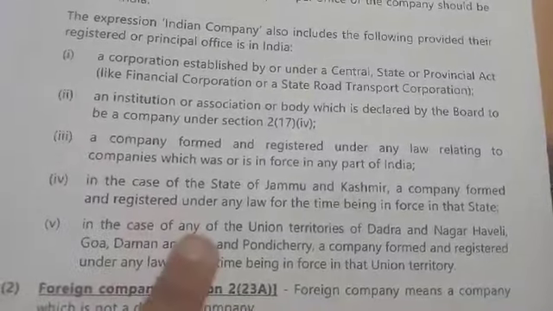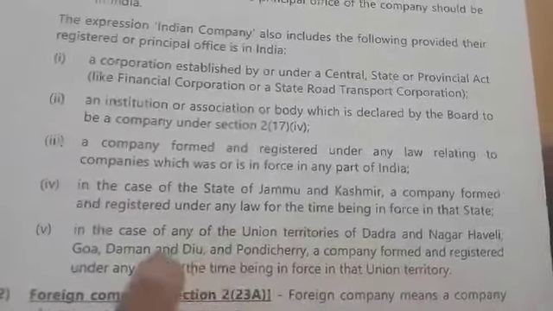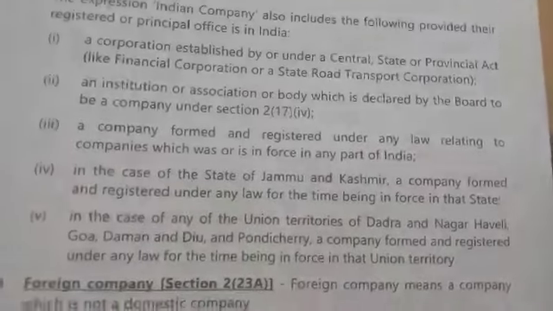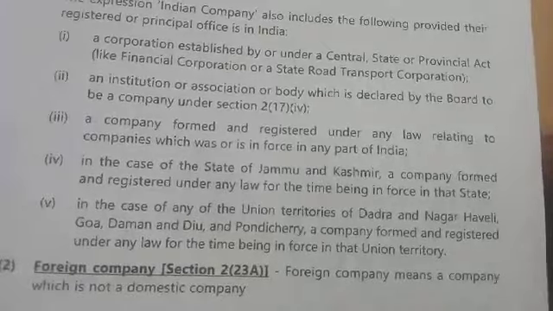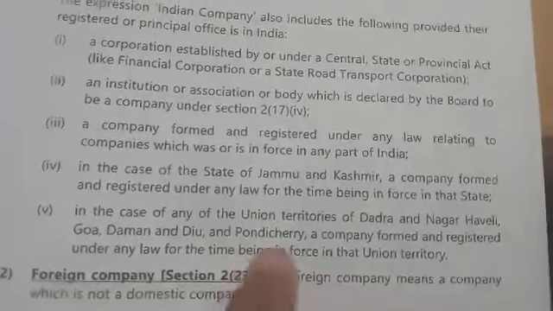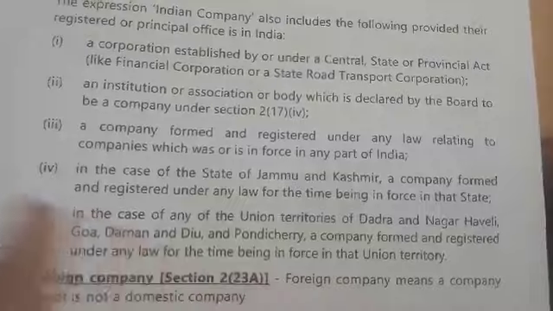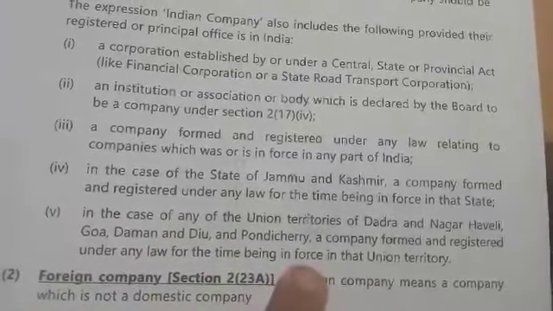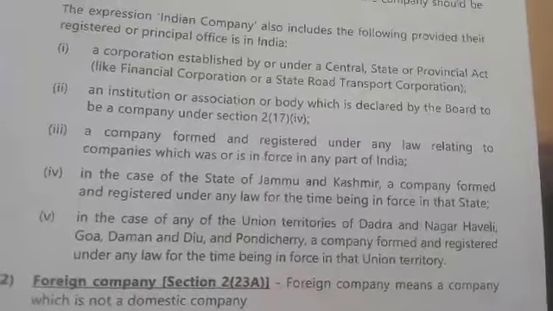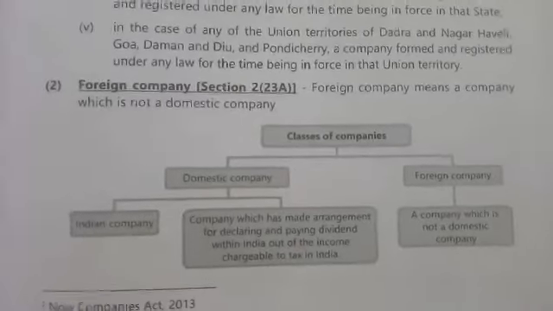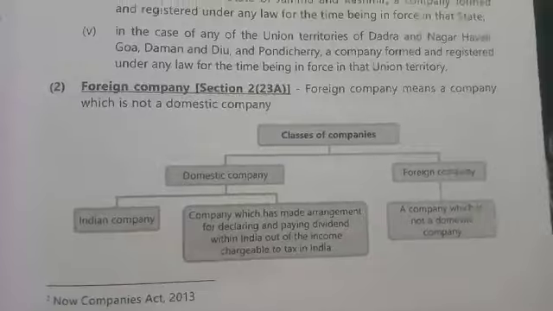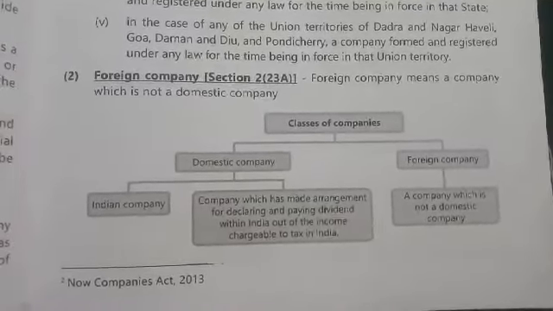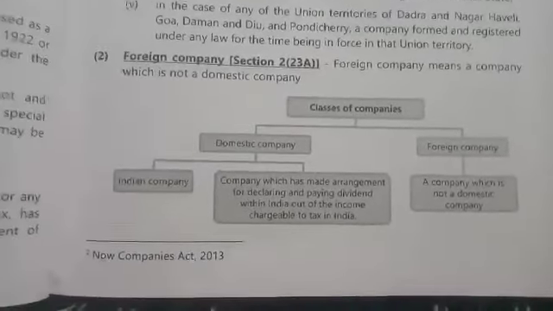In case of Jammu and Kashmir, any company which is formed under the law for the time being in force is also called an Indian company. In case of Union Territories, any company which is formed under the law in force at that time is also called an Indian company. Next is foreign company, which is section 2 subsection 23 clause A. Foreign company means a company which is not a domestic company.